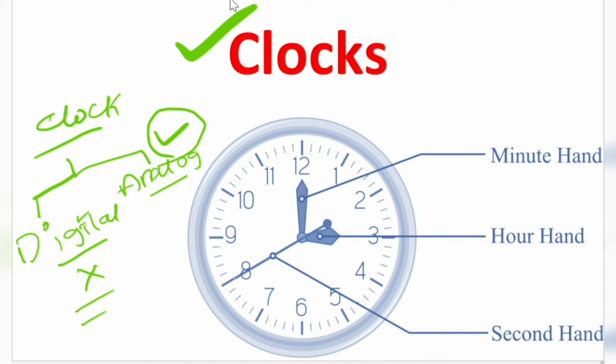Okay. So this is an analog clock. Basically it has a minute hand, an hour hand and a second hand. In your questions, they will be giving you only minute hand and hour hand terminologies. They will not be including the second hand.